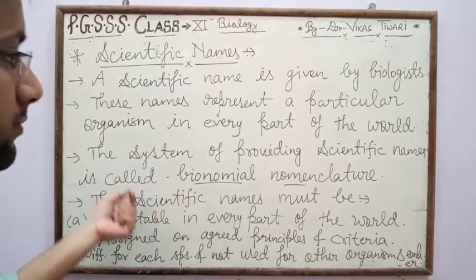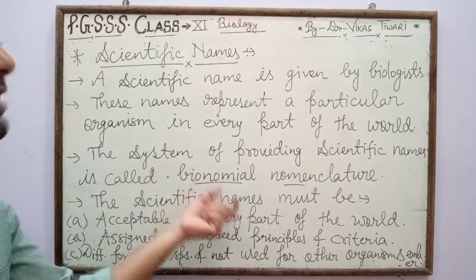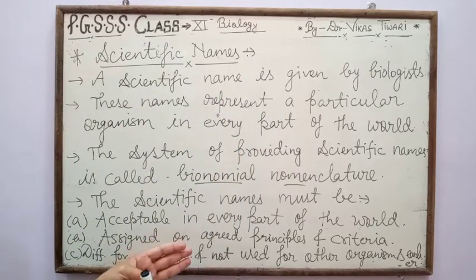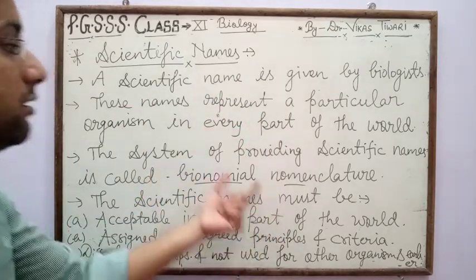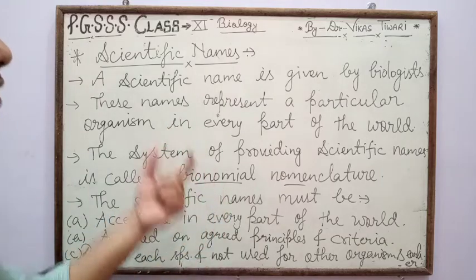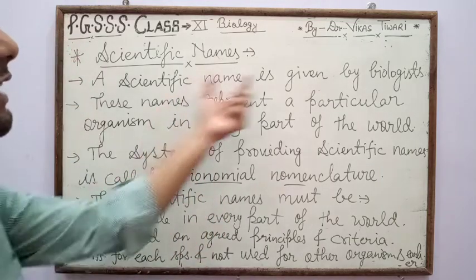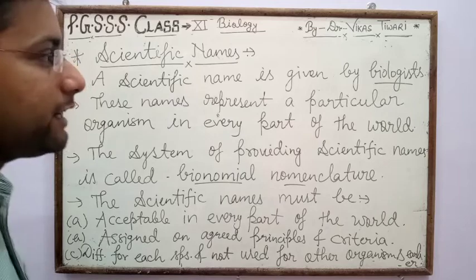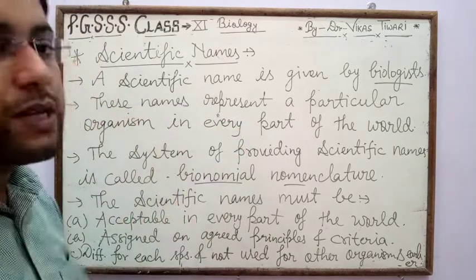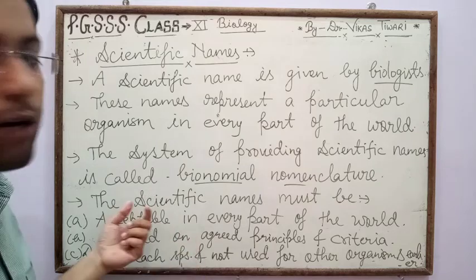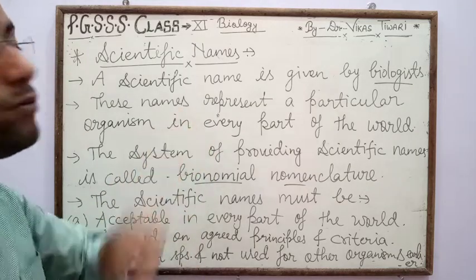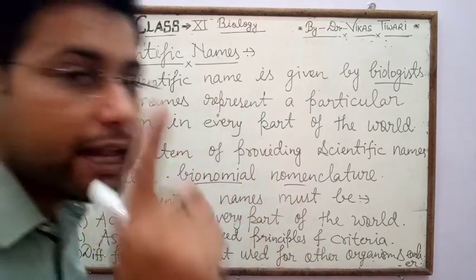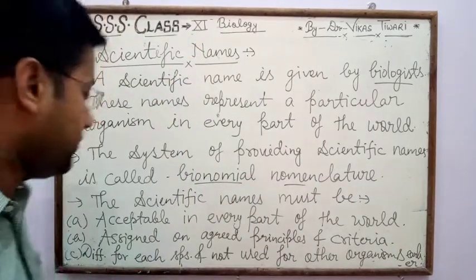So through binomial nomenclature, the scientific names of living organisms are decided. Scientific names are common all over the world and not different for other organisms. One scientific name is allotted for only a single organism.